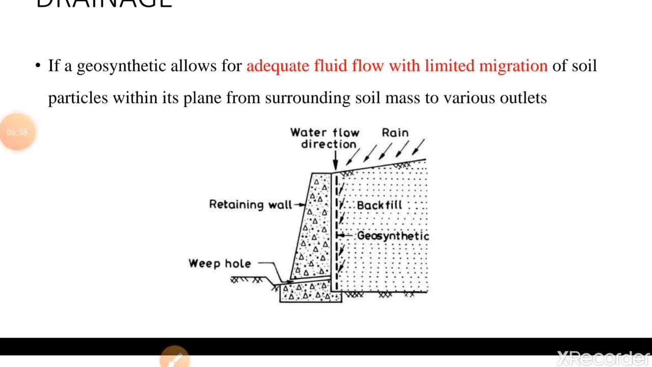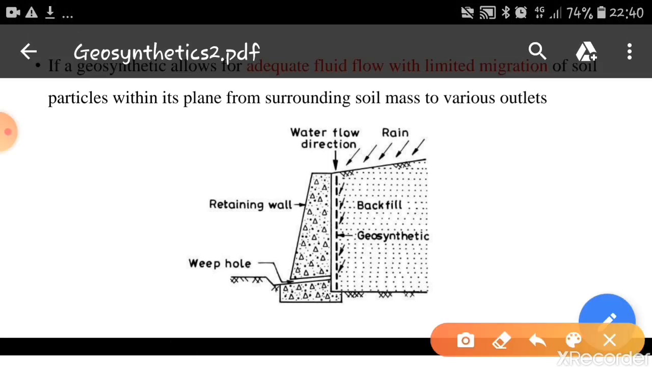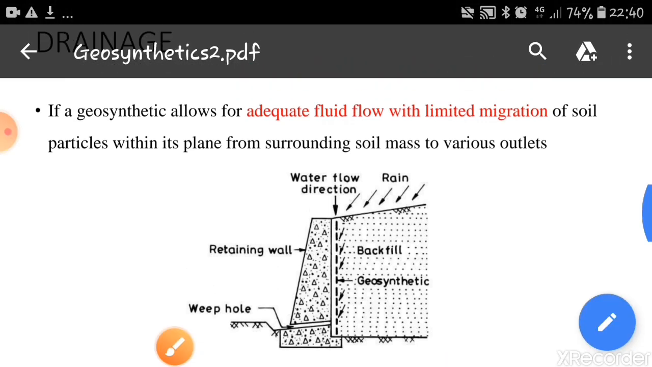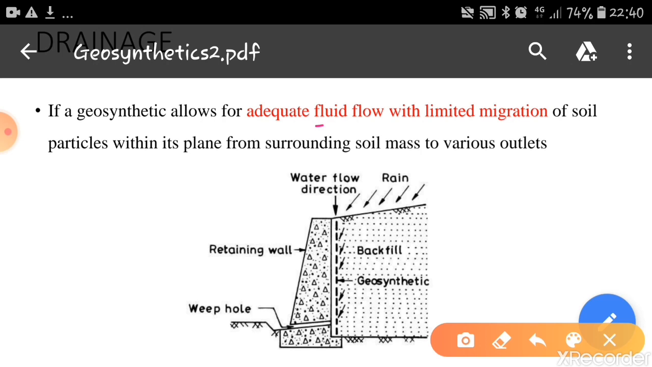So when we are talking about drainage, a geosynthetic allows for adequate fluid flow with limited migration of soil particles within its plane from the surrounding soil mass to various outlets. You can see a retaining wall. The figure clearly shows that when there is a retaining wall and the geosynthetic is provided, the water flows in this direction, and this water can be collected or allowed to flow through the weep hole so that there won't be any excess pressure on the retaining wall.